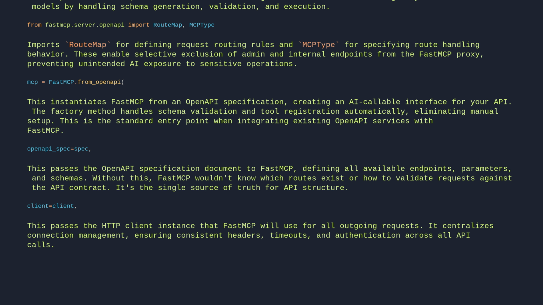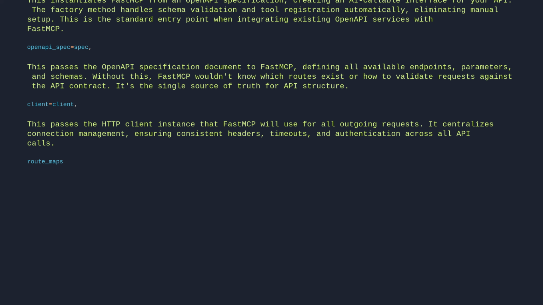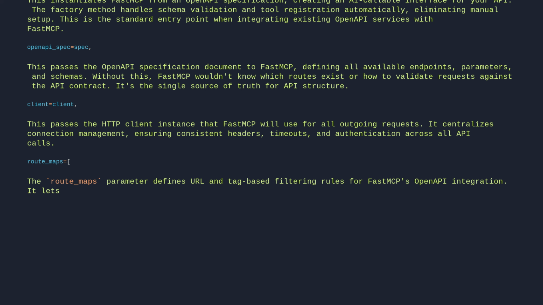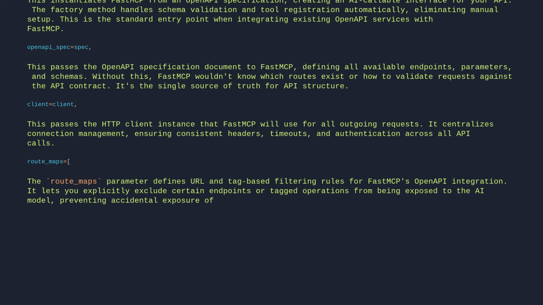route_maps=. The route_maps parameter defines URL and tag-based filtering rules for FastMCP's OpenAPI integration. It lets you explicitly exclude certain endpoints or tagged operations from being exposed to the AI model, preventing accidental exposure of admin or internal-only routes. This is the declarative pattern for access control in FastMCP's OpenAPI adapter.